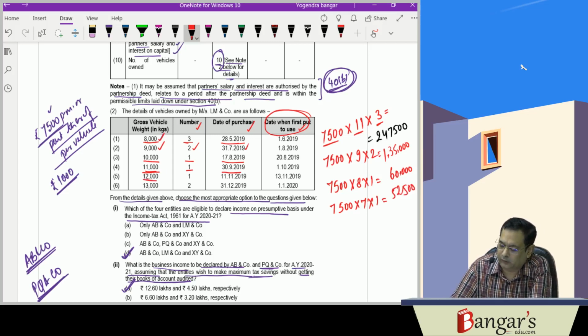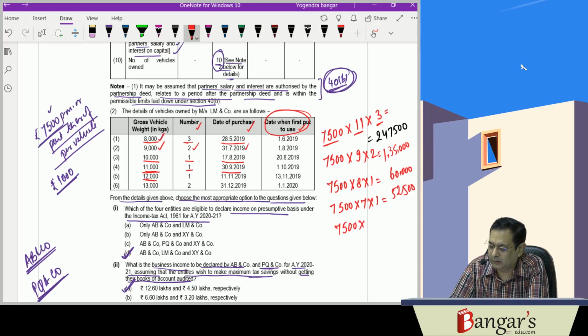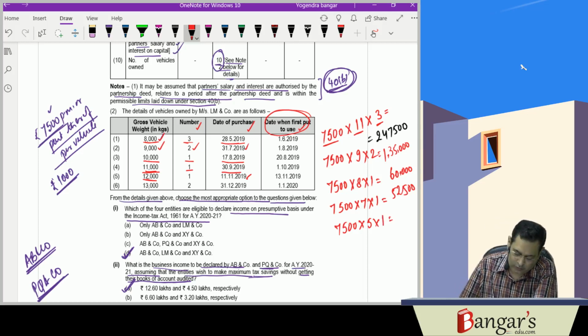Then we have 12,000 kgs here also. It will be 7,500. And for how many months? That is November, December, January, February and March, 5 months. And one vehicle has been owned. So it will be 7,500 into 5, that is 37,500.